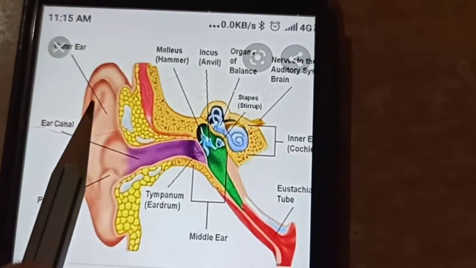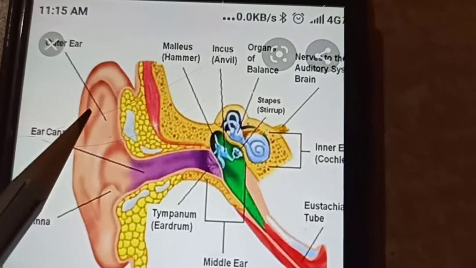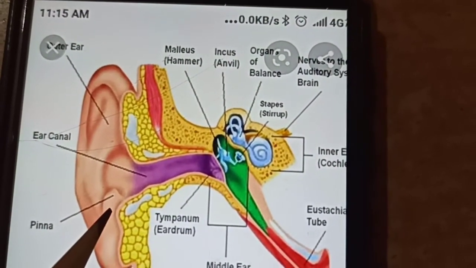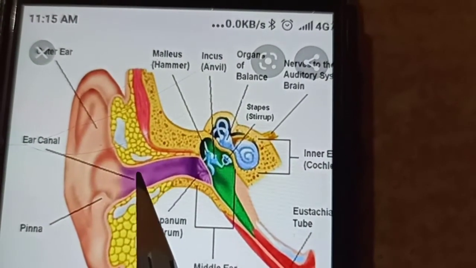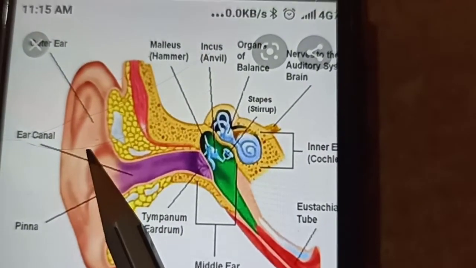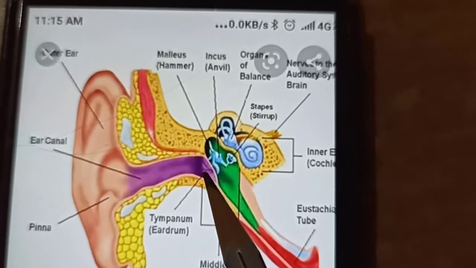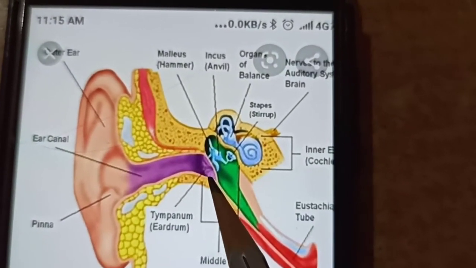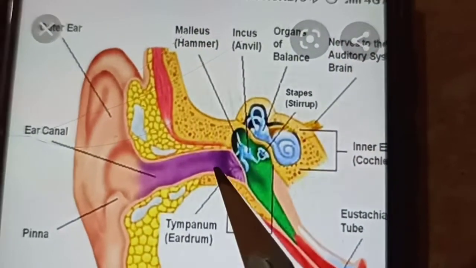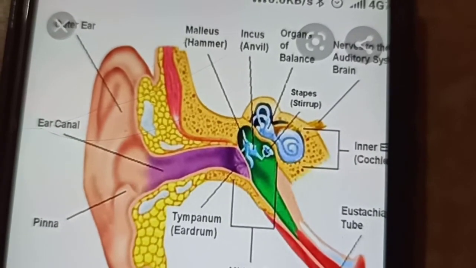Okay children, see, this is the anatomy of our ear. This is the outermost ear, which we call the pinna or auricle. This is the ear canal, the auditory canal. When the sound waves reach here, they hit the eardrum. This eardrum separates the outer ear from the middle ear.